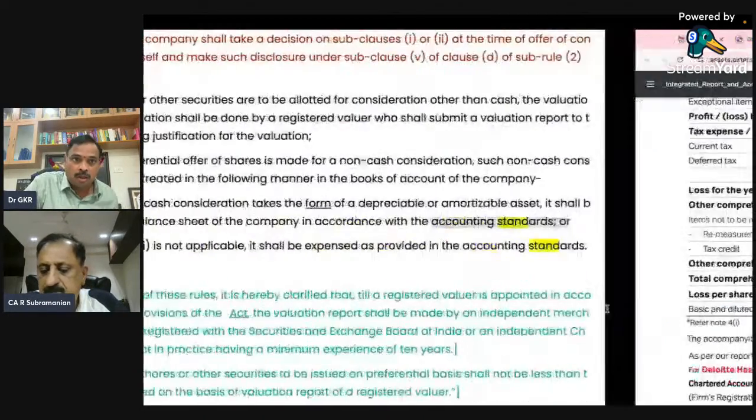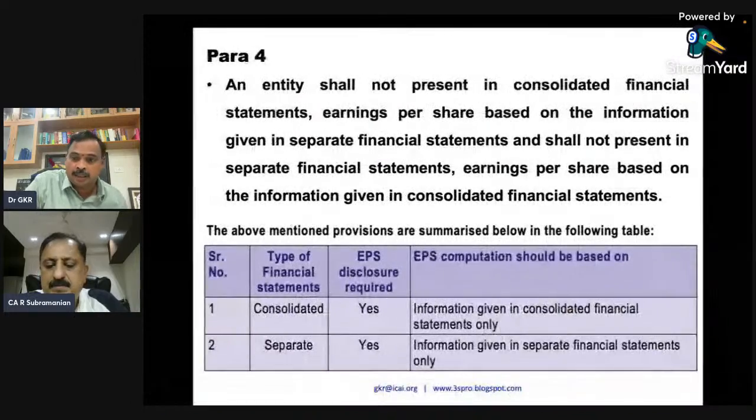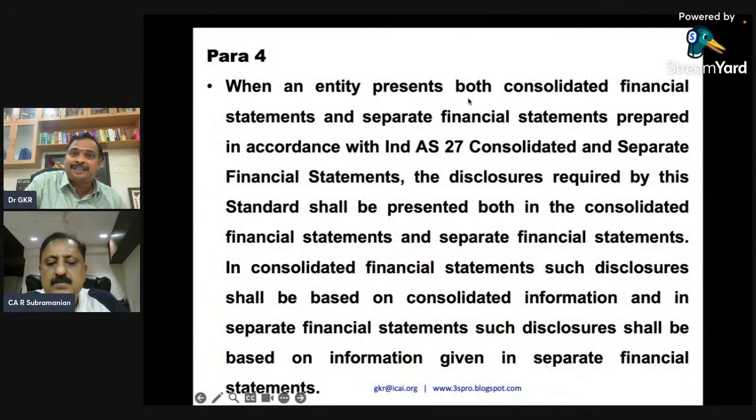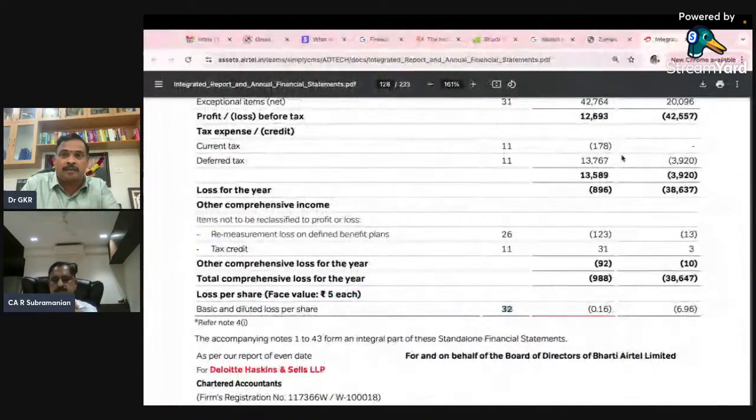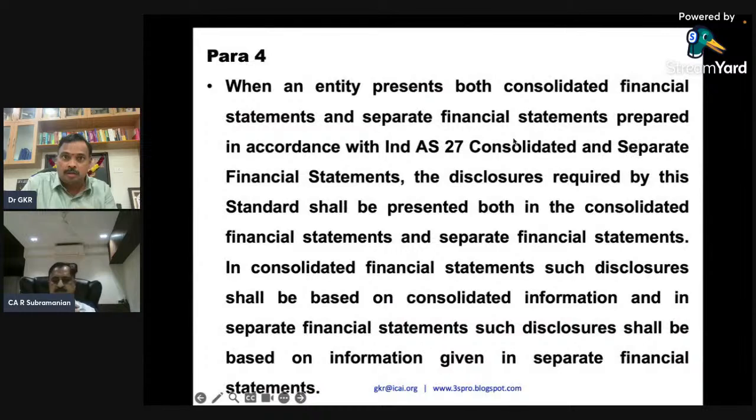Now what does the standard paragraph say when an entity presents both consolidated and separate financial statements? Bharti Airtel presents both. So the disclosure required by this standard, Ind AS 33, shall be presented both in consolidated and separate financial statements. How will you do it?